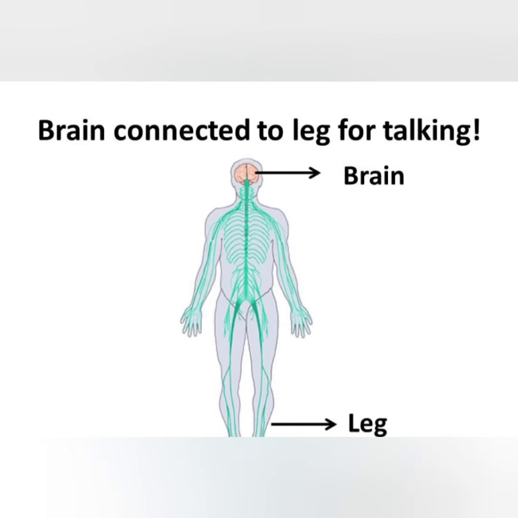Your brain is clearly up in your head, while your leg is clear down on your body. How does your brain talk to your leg? Somehow they must be connected for talking. This connection between your brain and your leg, as well as every other part of your body, is known as your nervous system. You can also say the nervous system is the highway along which your brain sends and receives information about what is happening in your body and around it.